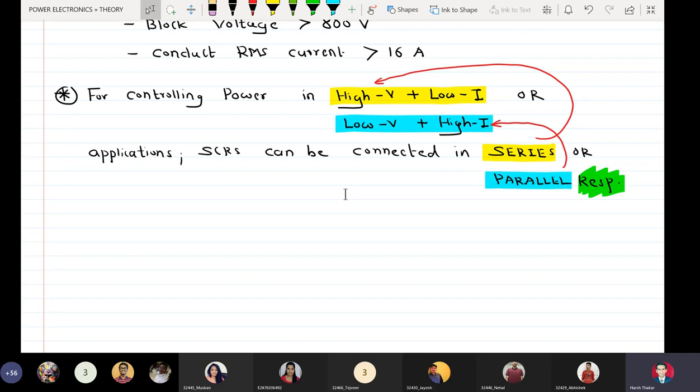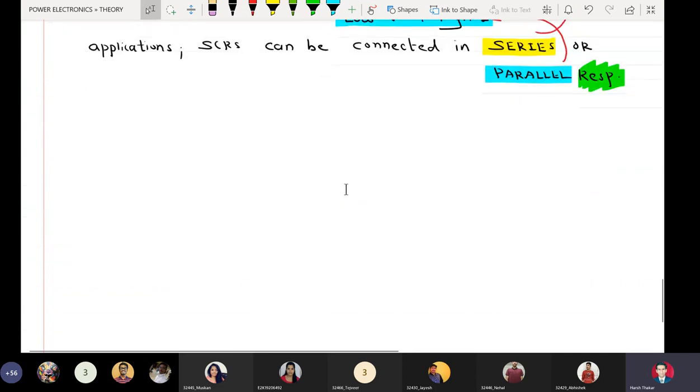If I want to use two SCRs in back-to-back fashion, in order to minimize or avoid the mismatch, I would rather go in for another device called a triac, which is functionally two SCRs connected in back-to-back fashion.